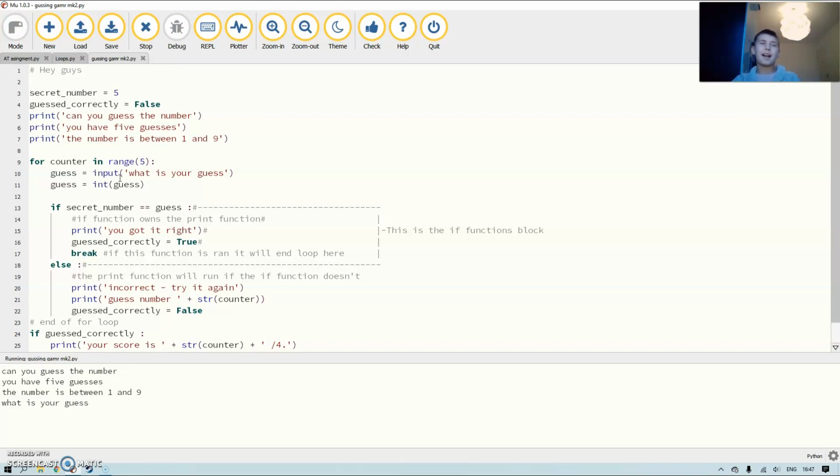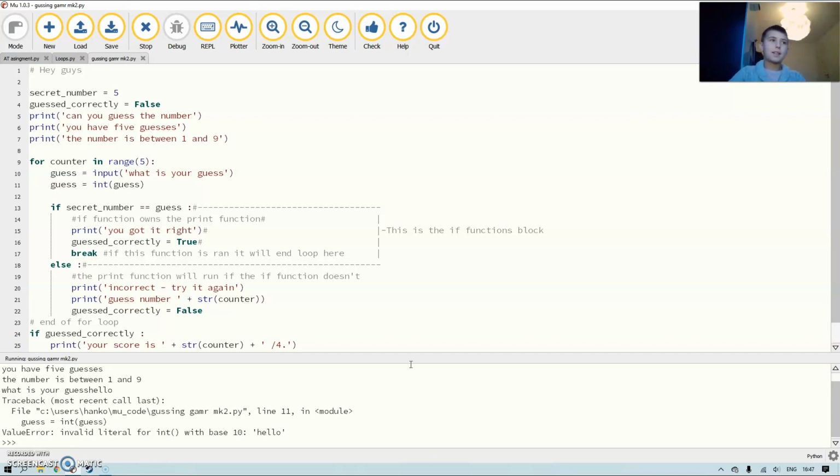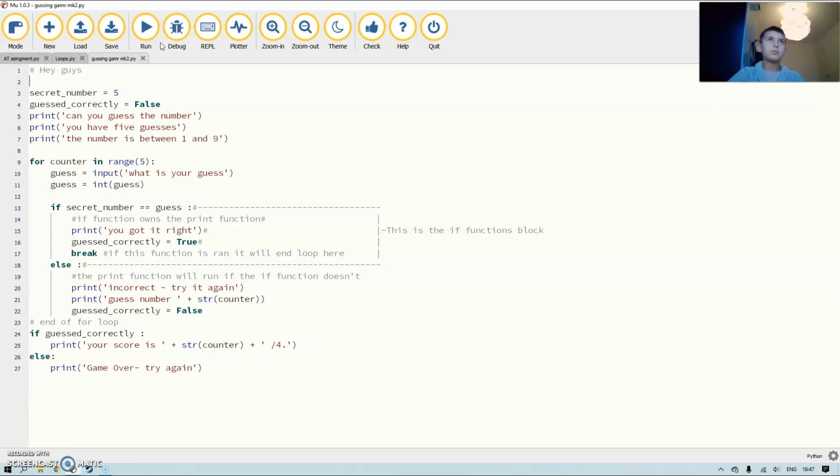This is casting, the only code that will run after an input. So, what is your guess? Hello, and it's not an integer, so it will show up as an error. But if I say 5, it'll print you got it right.